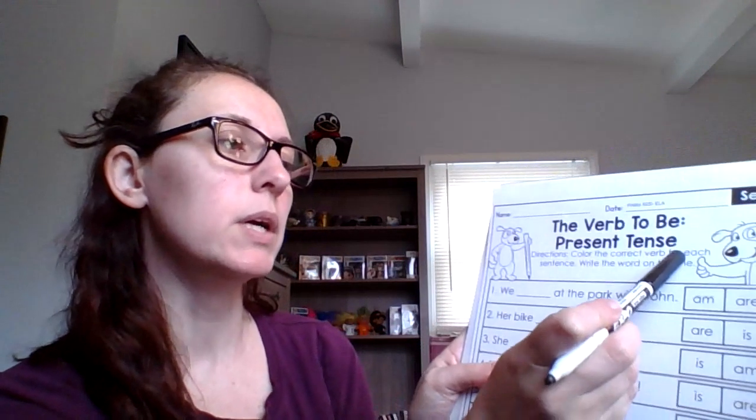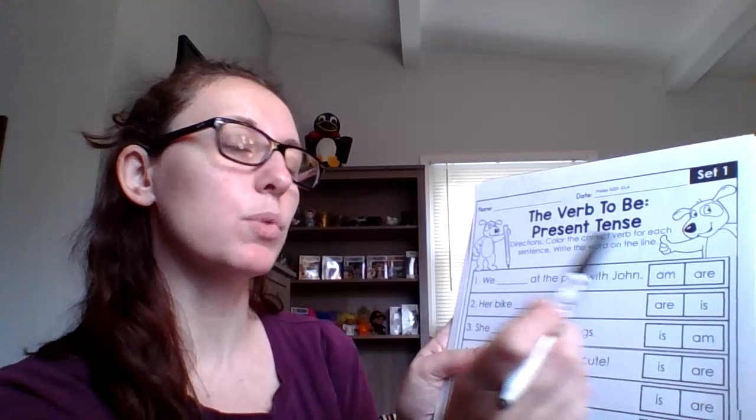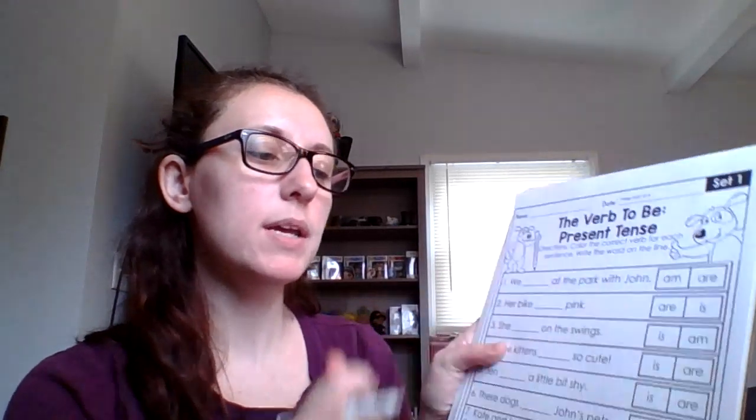So for example, on our worksheet, we have to figure out which word completes the sentence. It says color the correct verb for each sentence, and write the word on the line. Am, are, and is are verbs. I know it sounds silly to say that, because we've learned that verbs are actions, but not all the time. Am means that you're being something. So yes, it is an action, but you don't see the word be. Am, are, and is mean to be.